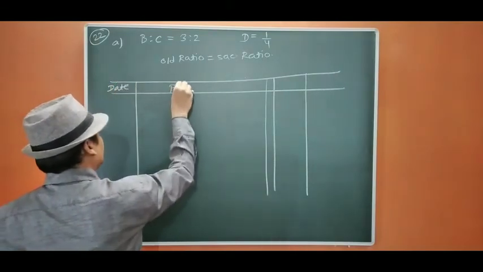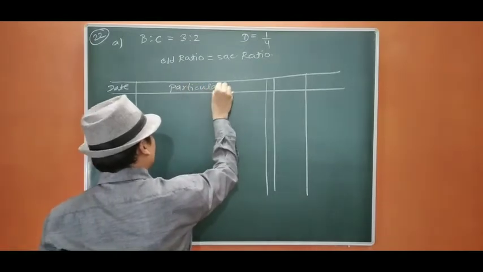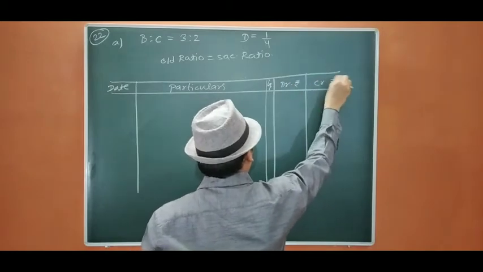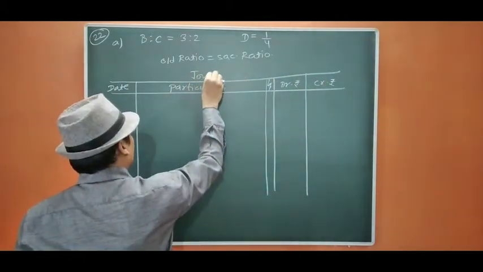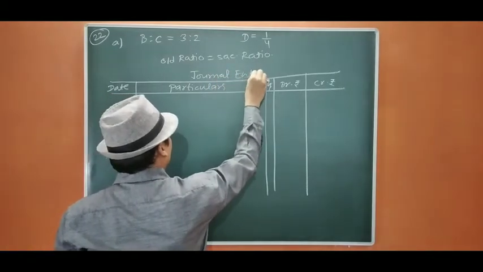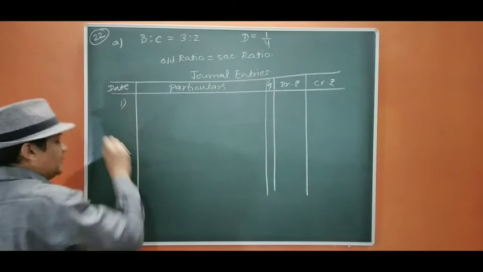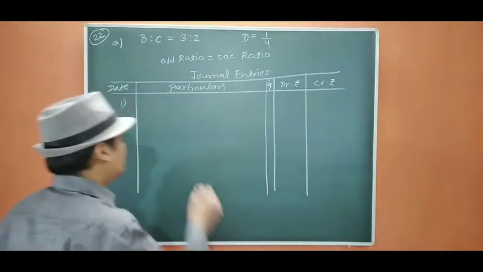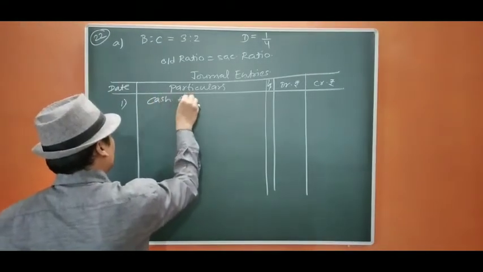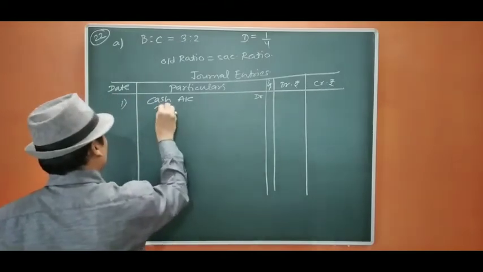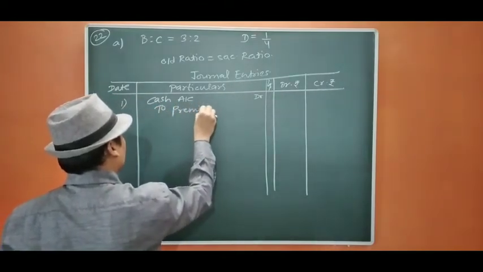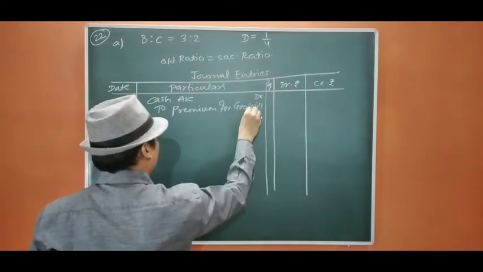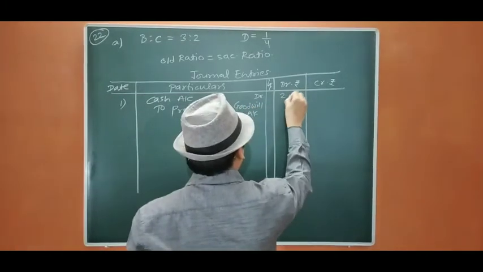Date, particulars, ledger folio, debit, credit, and entries. First, 2000 rupees he is bringing for his share of goodwill. So the entry will be cash account debit to premium for goodwill account. Okay, the amount is 2000.